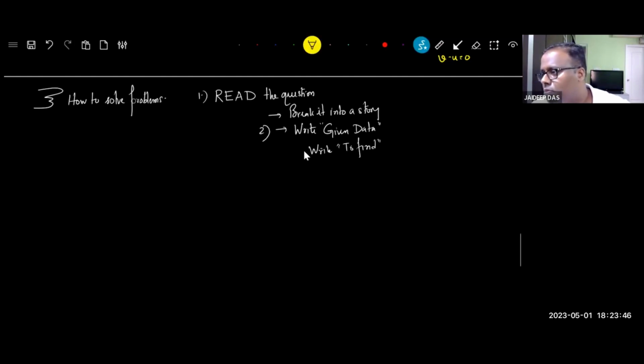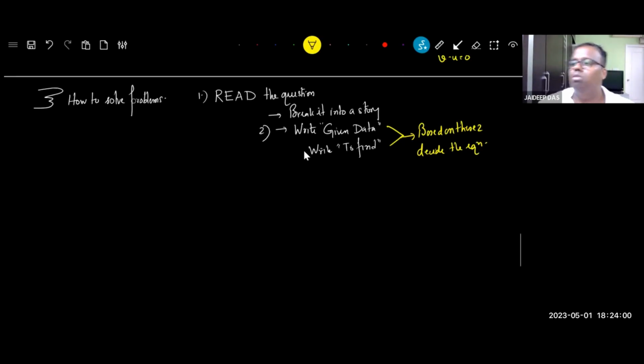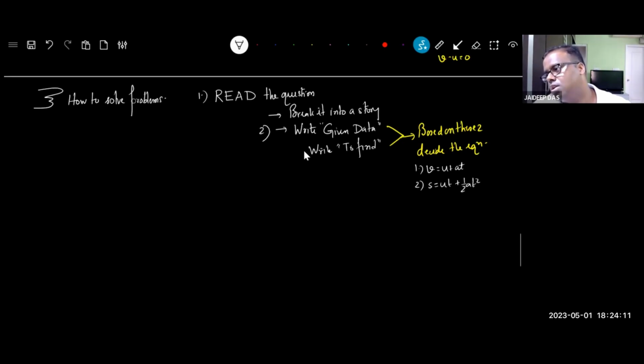Now, based on these two, decide the equation. What are your choices? V equal to U plus AT, S equal to UT plus half AT square, and the third is V square equal to U square plus 2AS.